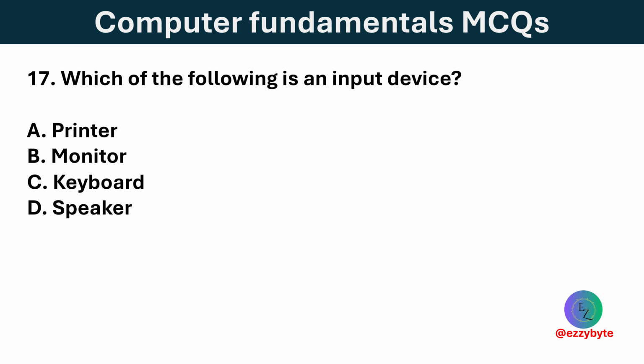Which of the following is an input device? Options are printer, monitor, keyboard, and speaker. Option C is correct. A keyboard is an input device used to enter text and commands into a computer.